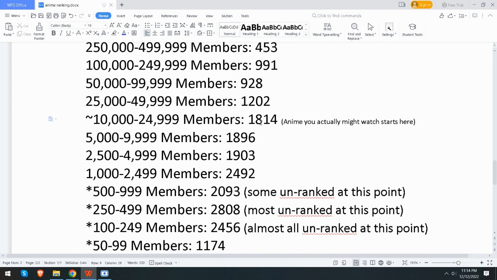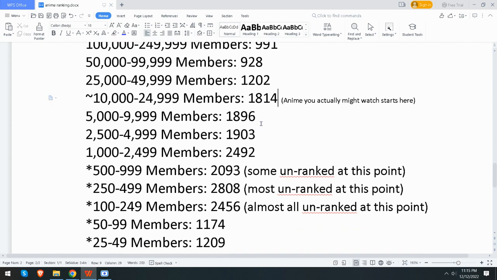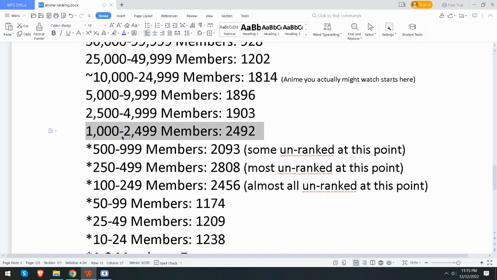So what is the median? This is like the 25th percent. This is the top 25% right here, at the Star Ocean level. Once you get down to about 1,000, this level, if you include these anime and above it, that's the halfway point. This is the median.